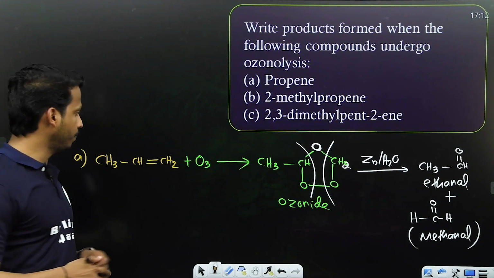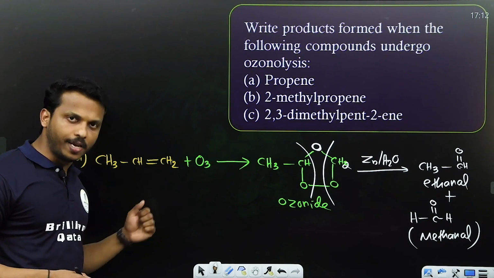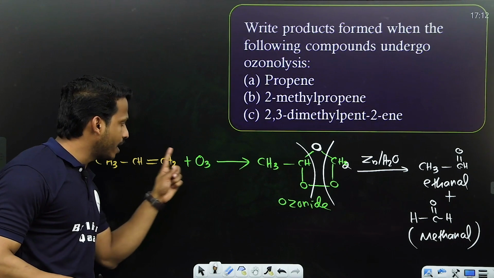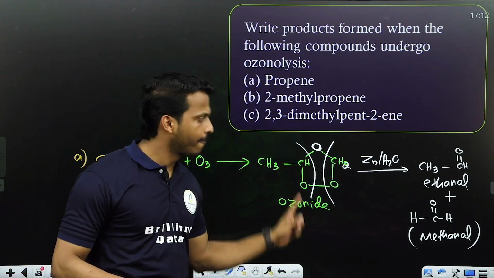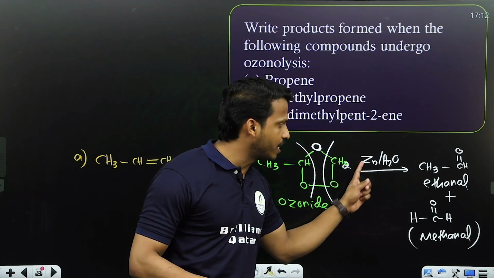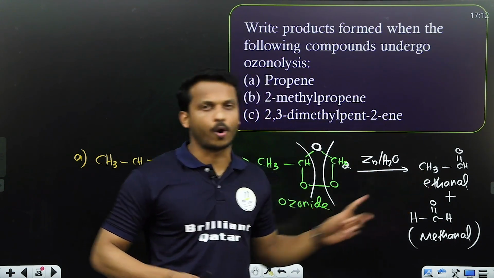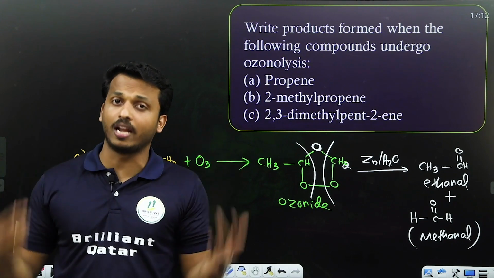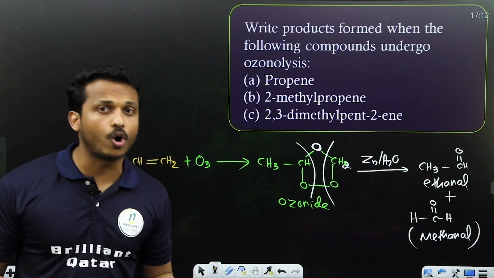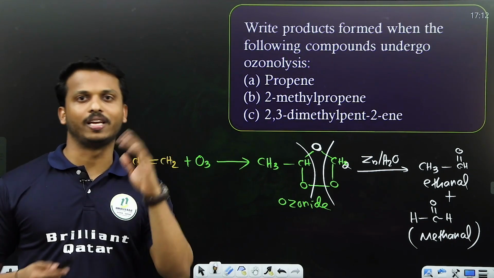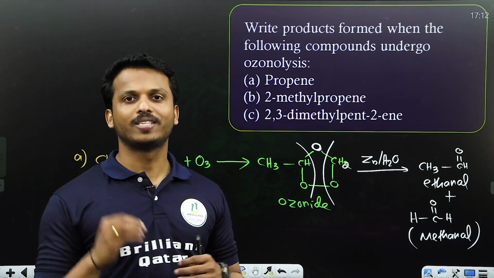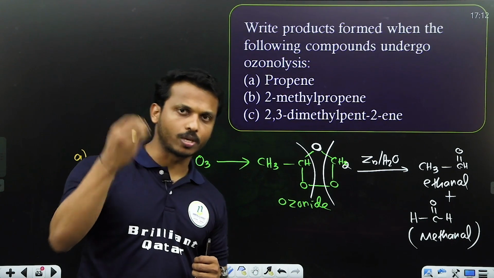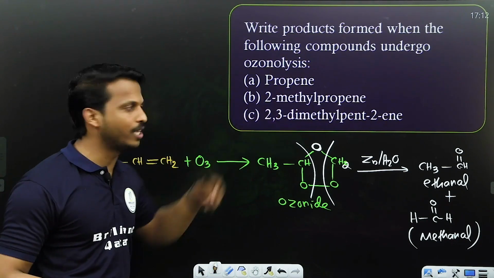Once again, dear all. Ozonolysis means when an alkene reacts with ozone, first it forms a ring compound called ozonide. It is broken with the help of zinc and water and produces 2 products. Maybe both are aldehydes, maybe both are ketones, maybe 1 aldehyde and 1 ketone. Guaranteed. This is called the ozonolysis reaction. Let me give you some more examples. Propene is over.